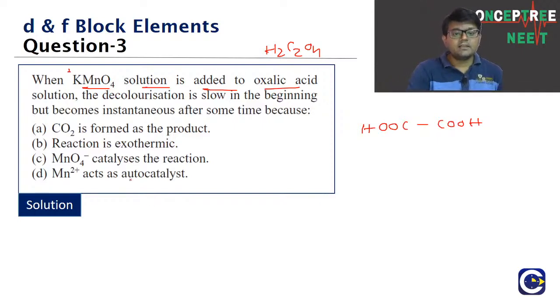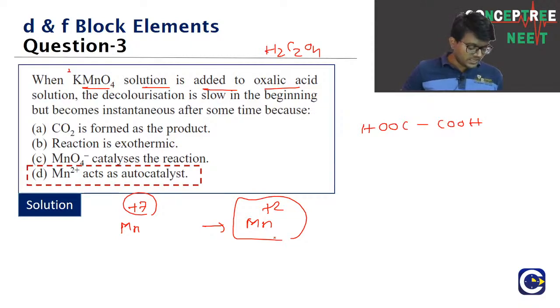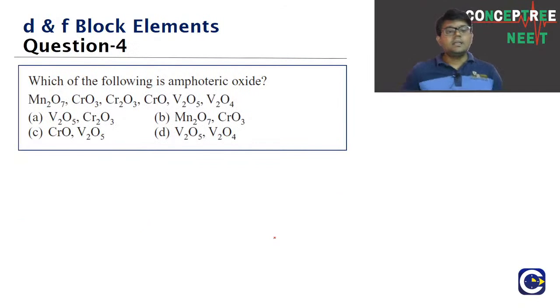So look at this, guys. In the acidic medium, the manganese goes from +7 to +2. So in the acidic medium we will have Mn2+ ions being formed, and those Mn2+ ions will act as a catalyst. Check this one, guys. What will be the answer for this one? The Mn2+ ions formed will act as a catalyst, and that's the reason why after a while the reaction will speed up. So we will see that the decolorization will be faster after a while because of autocatalysis. Clear, guys? Let's go to the next one.